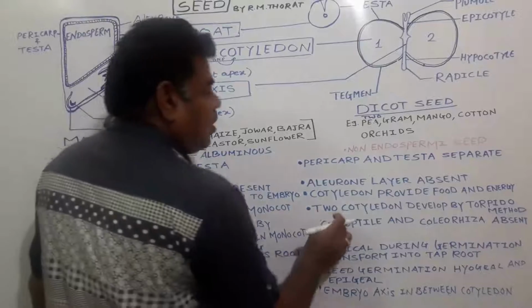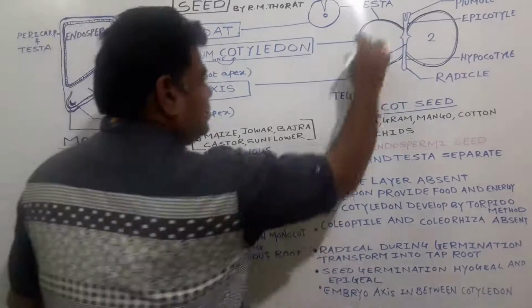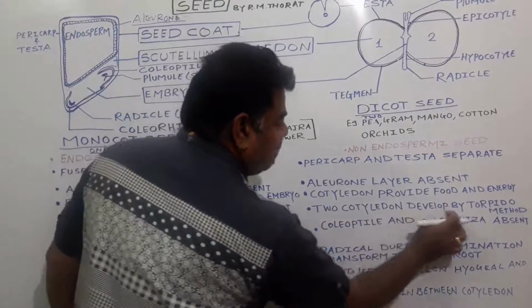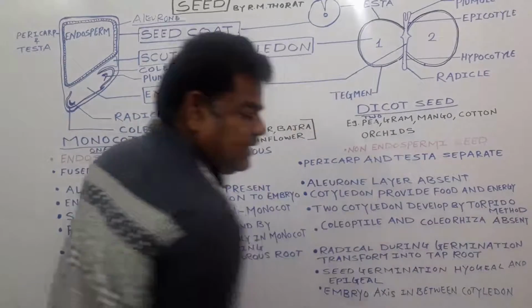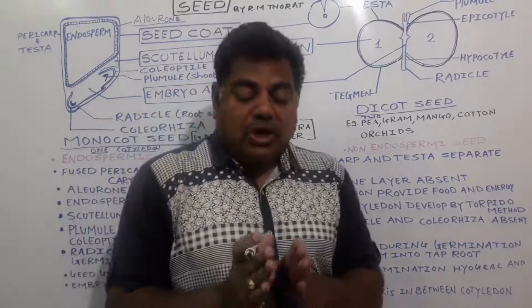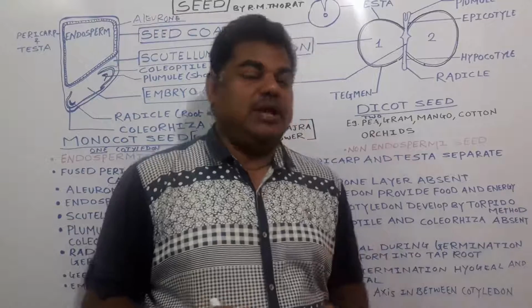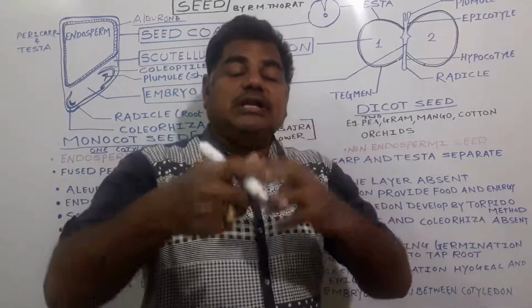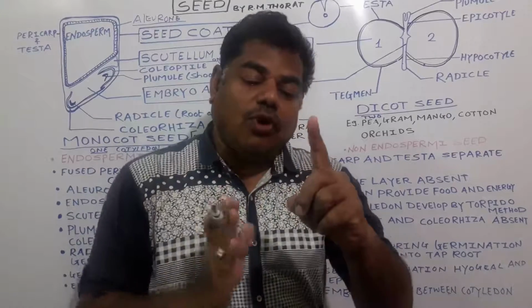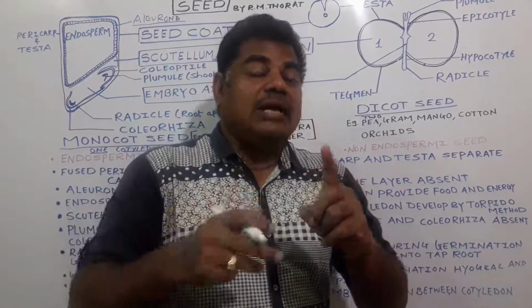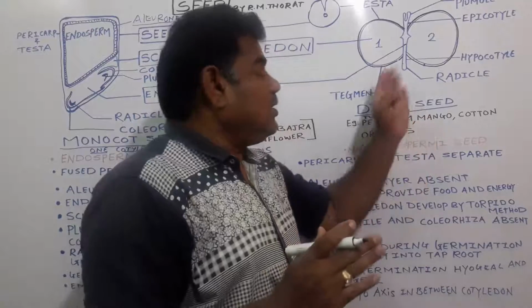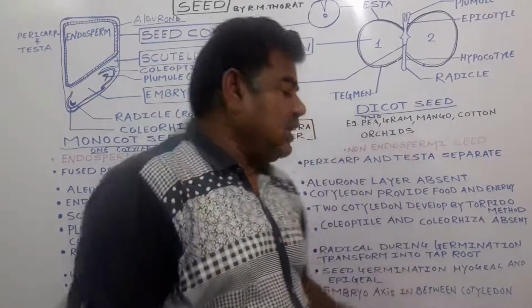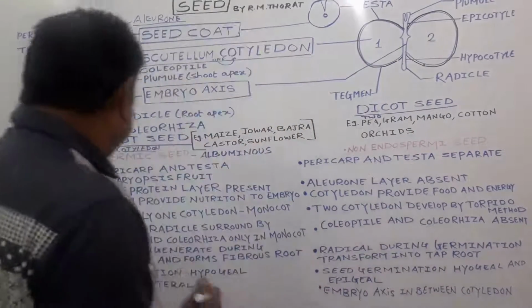And here in the case of a dicot, two cotyledons develop by the torpedo stage. This is the cotyledon formation process in the case of a dicot. In the case of a dicot, two cotyledons form. In the case of a monocot, only one cotyledon forms; the other cotyledon does not form. That cotyledon formation process happens after the torpedo stage, like this.